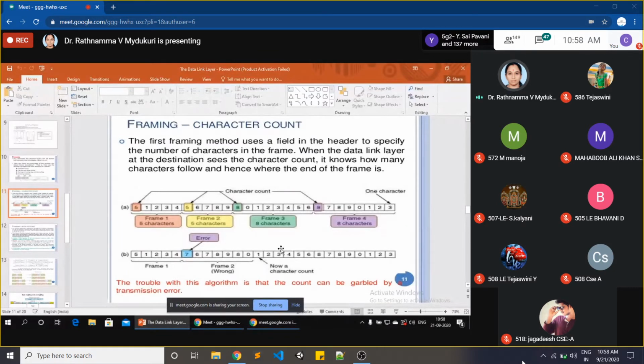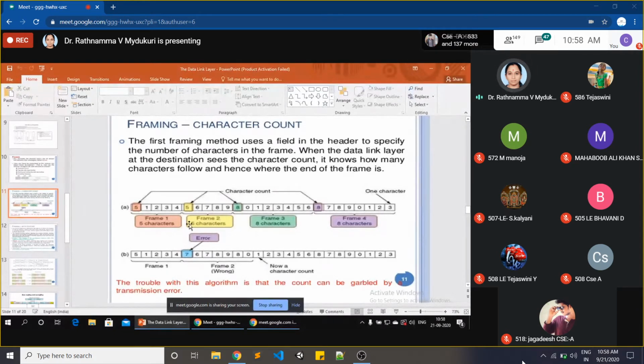But one more thing, remember carefully. Here in the diagram, I am showing you with some colors here. But actually, we don't mention any color here. Okay, we don't have any color. So at that time, what will happen? This character count method is also going to face a problem. What is that problem? That we will discuss here.